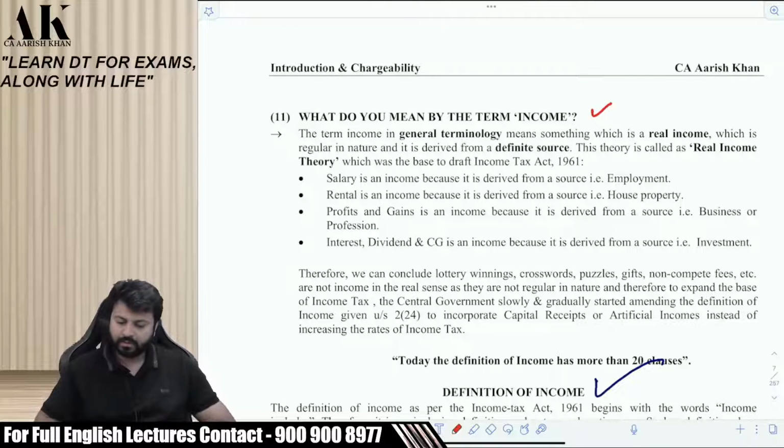The term income in general terminology means something which is a real income, which is regular in nature and derived from a definite source. This theory is called the real income theory, which was the base to draft the Income Tax Act 1961. Salary is an income because it is derived from a source, that is employment. Rental is an income because it is derived from house property. Profits and gains is an income because it is derived from business or profession. Interest, dividend and capital gains is an income because it is derived from investments.